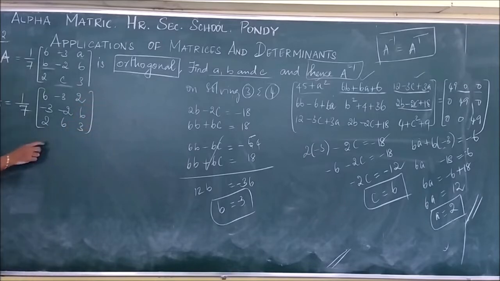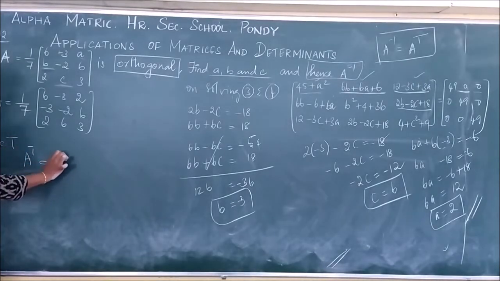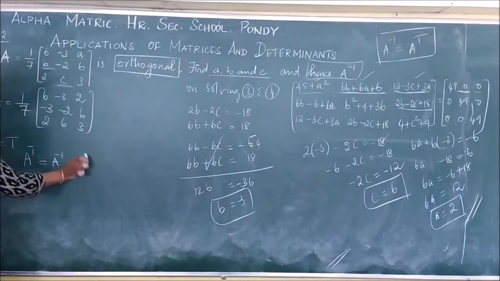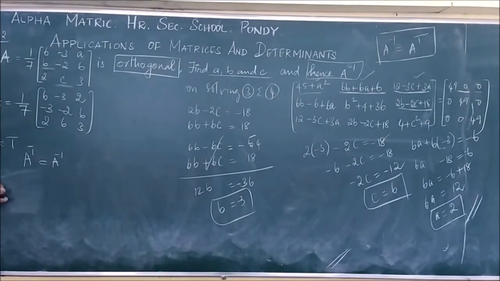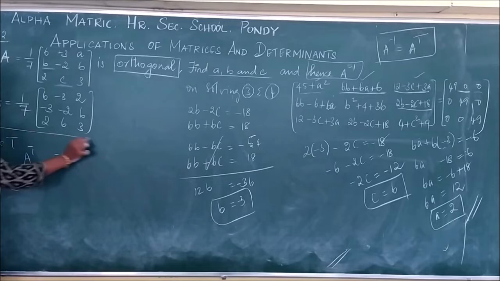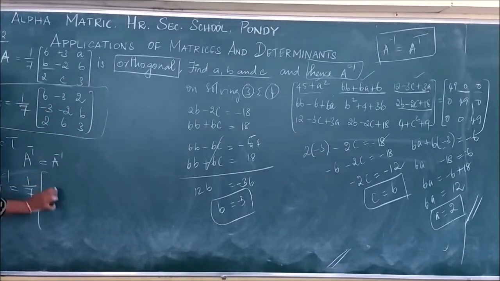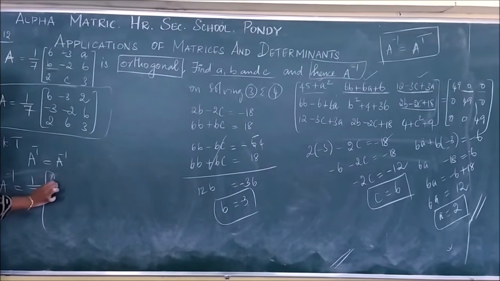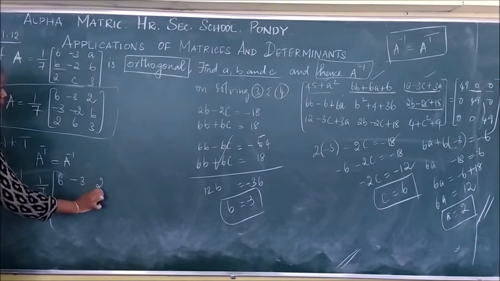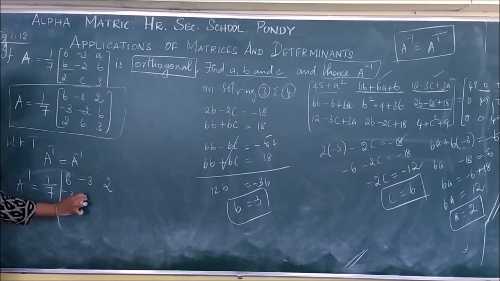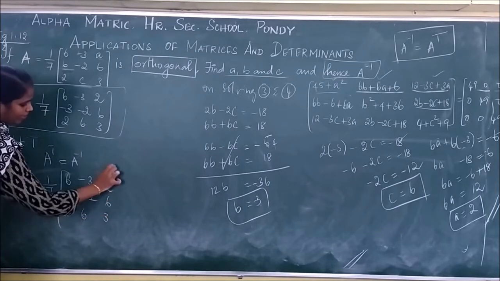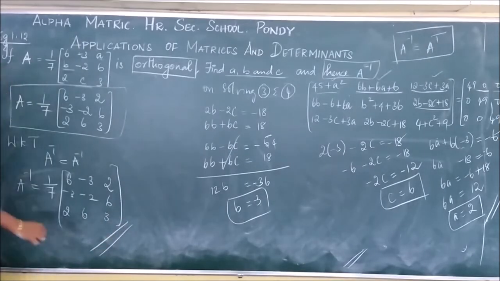And this is our A matrix, and we know that A transpose is equal to A inverse. Okay, so now A inverse is equal to, I have to take only the transpose of this matrix. So this is 1 by 7, 6 minus 3 2, and minus 3 minus 2 6, 2 6 3. And this is my A inverse.